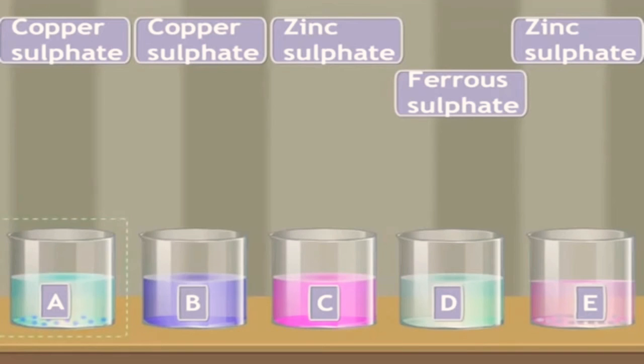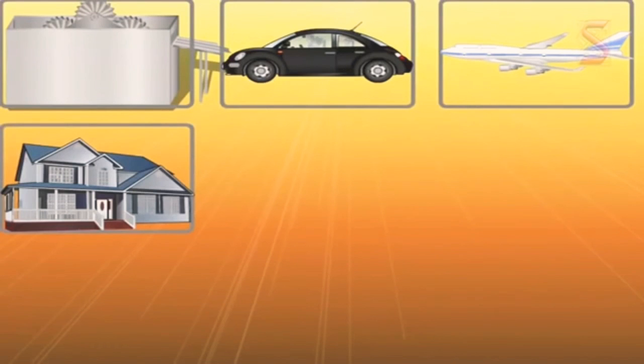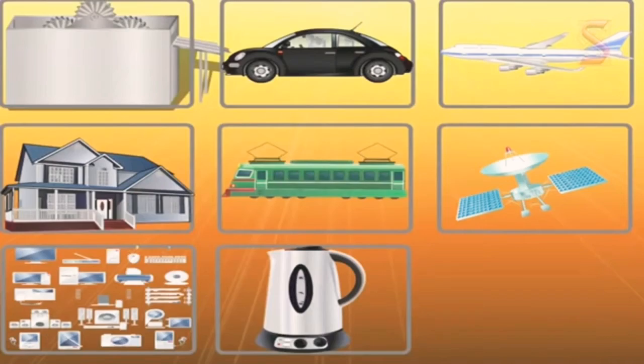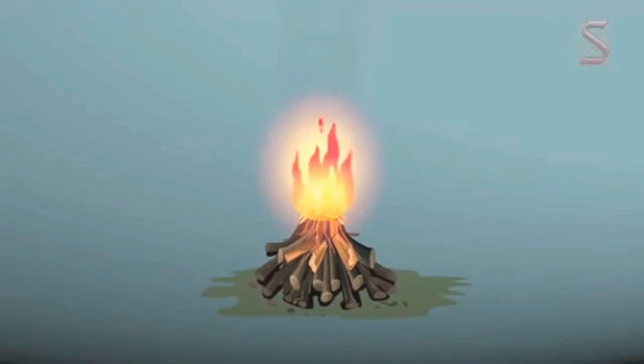In the first and second we have seen copper sulfate reacts with metals and displaces the copper. Not all metals displace in the same manner. Highly reactive metals can displace less reactive metals.